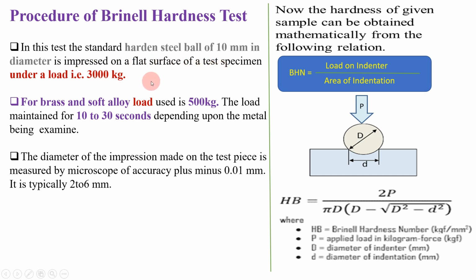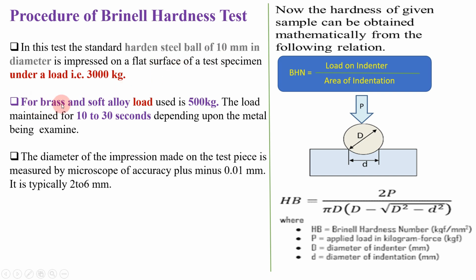On that 10 mm diameter ball, we apply a 3000 kg load so that your steel ball can make an impression on the flat surface of the test specimen.